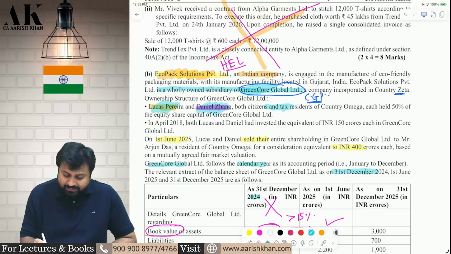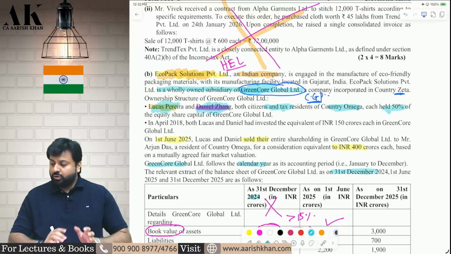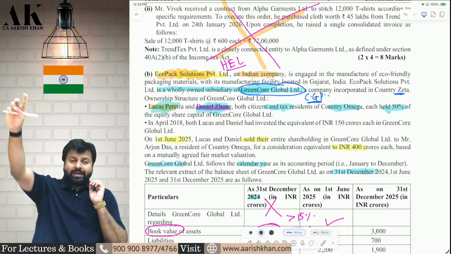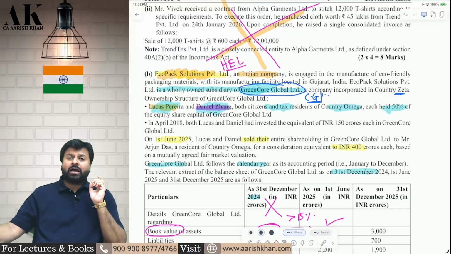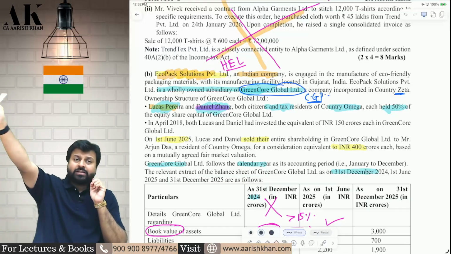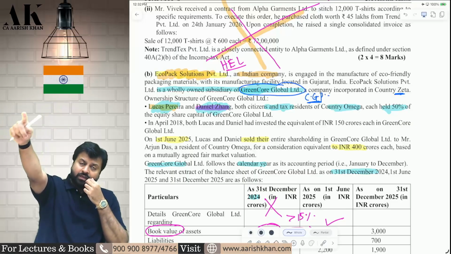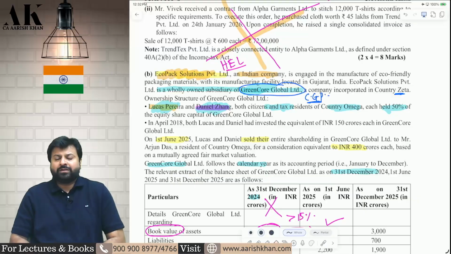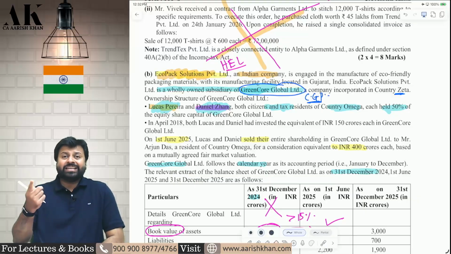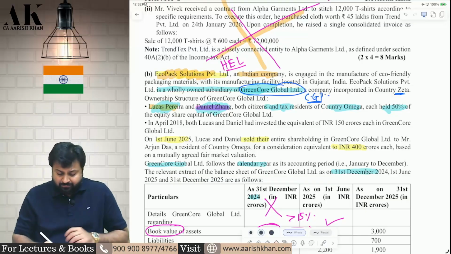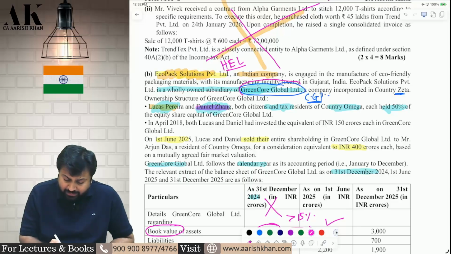Both of them are citizens of a foreign country. They hold 50% each. So Lucas and Daniel are in a foreign country. They are holding shares of Green Core, which is also a foreign company. Now that Green Core is holding some shares in Eco Pack Solutions Private Limited. So if Lucas and Daniel are selling the shares of a foreign company, whether the shares of the foreign company will be subject to tax in India?